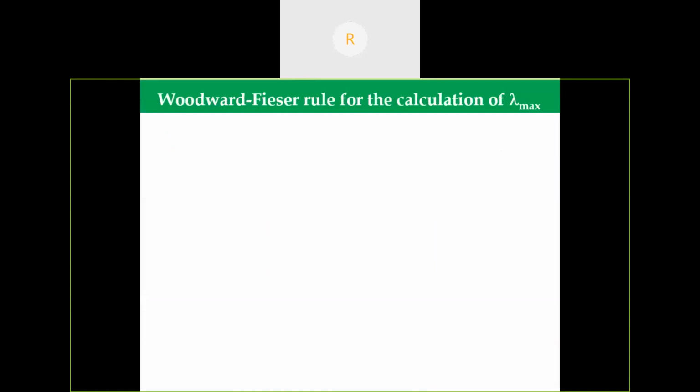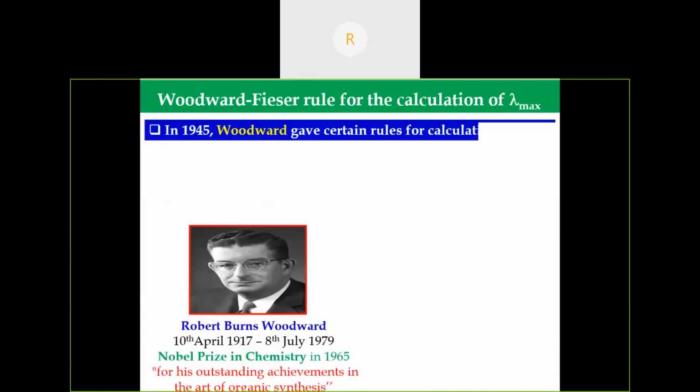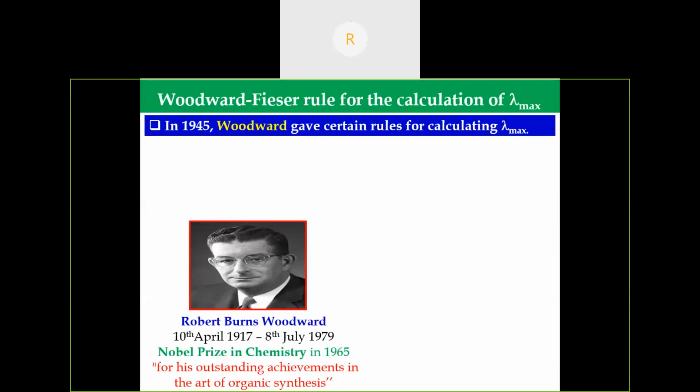Then Woodward-Fieser rule for the calculation of absorption maxima. In 1945, Woodward gave certain rules for the calculation of absorption maxima of an organic compound. In fact, he is a Nobel laureate. He got the Nobel Prize in 1965 for outstanding achievements in the art of organic synthesis. In the early 1940s, he synthesized many complex natural products, including quinine, cholesterol, cortisone, reserpine, chlorophyll, lysergic acid, etc. His time is called the Woodwardian era. That much contribution to organic synthesis he made.